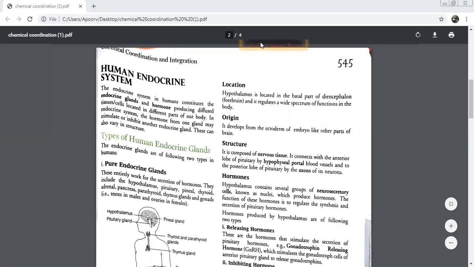Listen carefully. In our body, we have a system which is known as the hypophyseal portal system. Basically, this is the system which connects the brain to the anterior pituitary. Clear, everybody? Listen again. This hypophyseal system basically connects what? It connects the brain to the anterior pituitary.